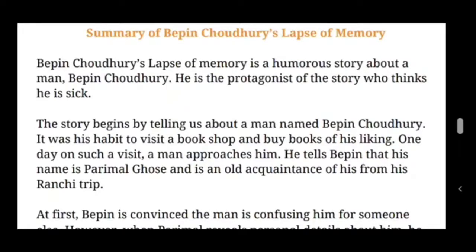He is an old acquaintance. So Parimal Ghosh is just telling about the Ranchi trip, where he met our protagonist Bipin Chowdhury.